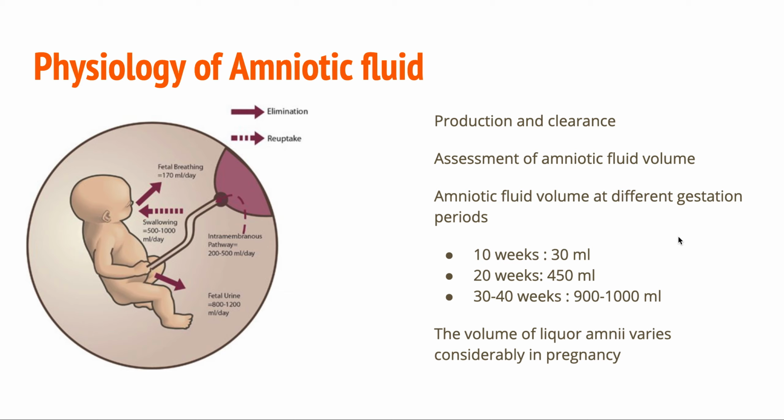Amniotic fluid at different gestation periods. The volume varies with gestational age. It increases from 8 weeks until 34 weeks and reaches a peak at 34 to 36 weeks. Thereafter, it reduces slowly. At 10 weeks, it is 30 ml. At 20 weeks, 450 ml, and at 30 to 40 weeks, 900 to 1000 ml.